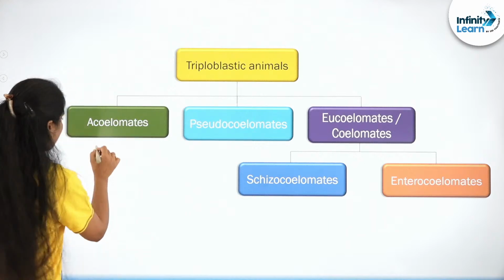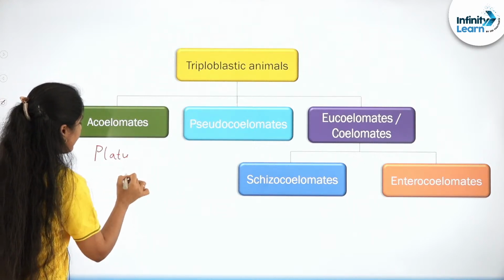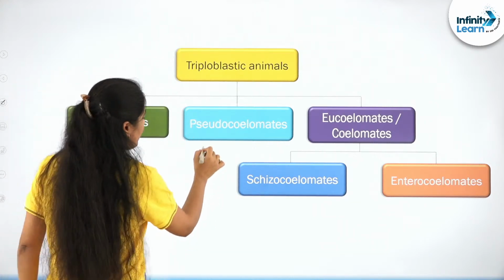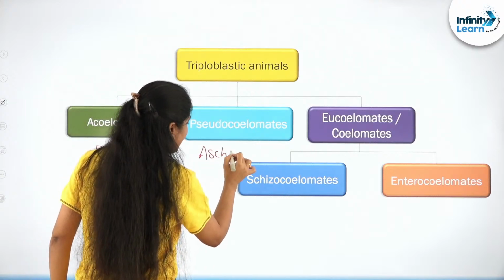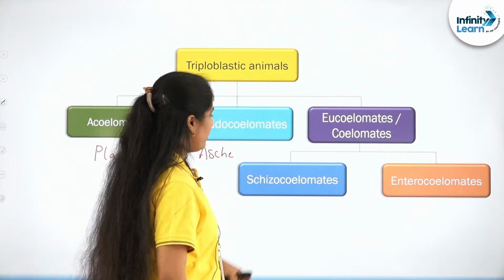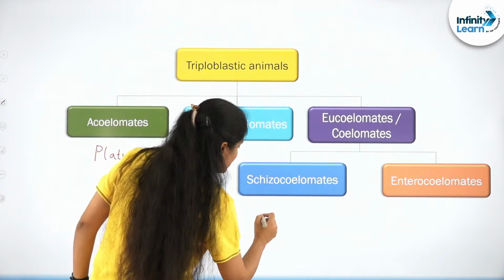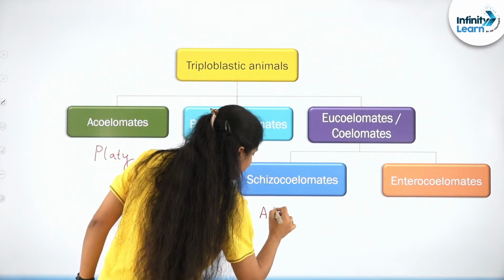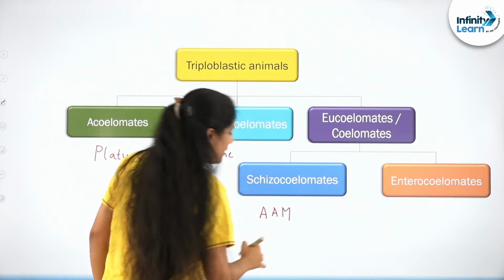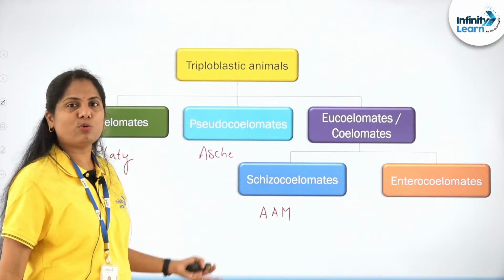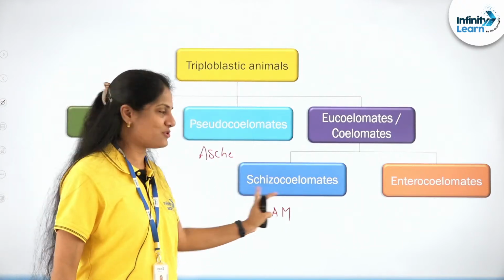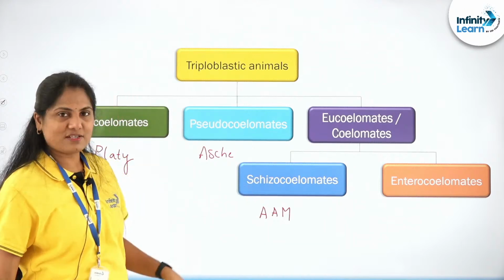Acoelomates, we have the phylum Platyhelminthes, pseudocelomates we have Aschelminthes, and eucelomates, as I told, with schizocelome, it is Annelida, Arthropoda and Mollusca. You can shorten it to mango, right? So, that is one way you can remember the schizocelomates.